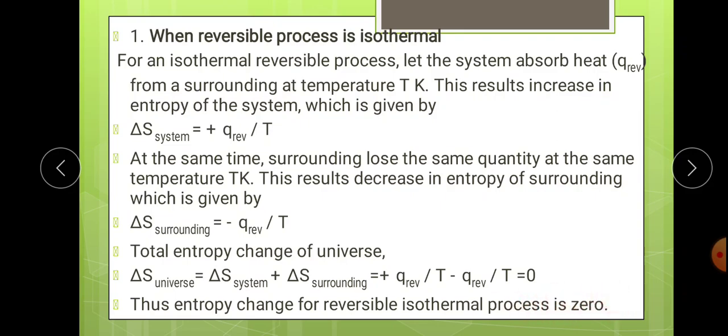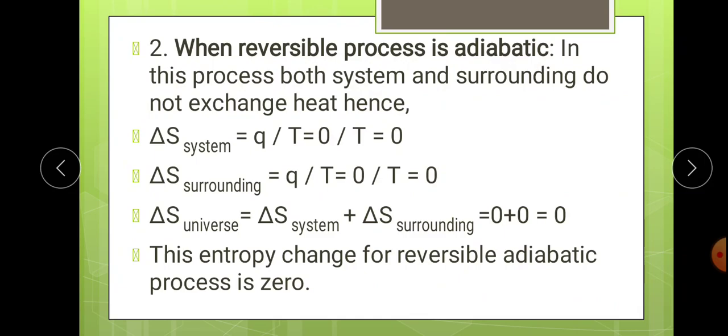So remember this. Next one, when the reversible process but in an adiabatic condition. We know that what is meant by adiabatic condition? When the heat is neither absorbed nor released from the system to the surrounding. सिस्टम सराउंडिंग को हीट दे भी नहीं पाता और सराउंडिंग से हीट ले भी नहीं पाता. मीन्स व्हाट? द Q इज इक्वल टू 0 at the condition of adiabatic. So in this process both the system and surrounding do not exchange heat, hence Q is equal to 0.